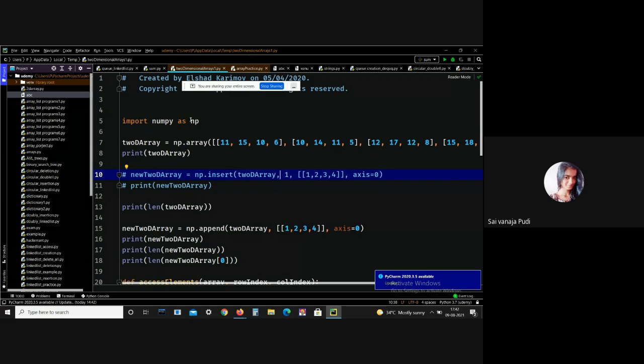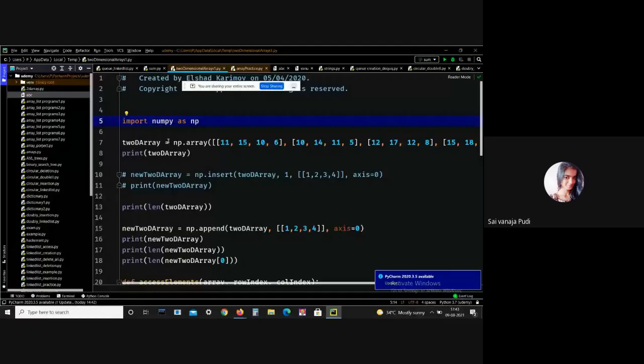Let me create a 2D array so that you can understand better. For 2D arrays, NumPy works perfectly rather than the array module. We can create 2D arrays using an array, but NumPy works perfectly, so that's why I am importing the NumPy module. If you want to practice 2D arrays, you have to install the NumPy module.